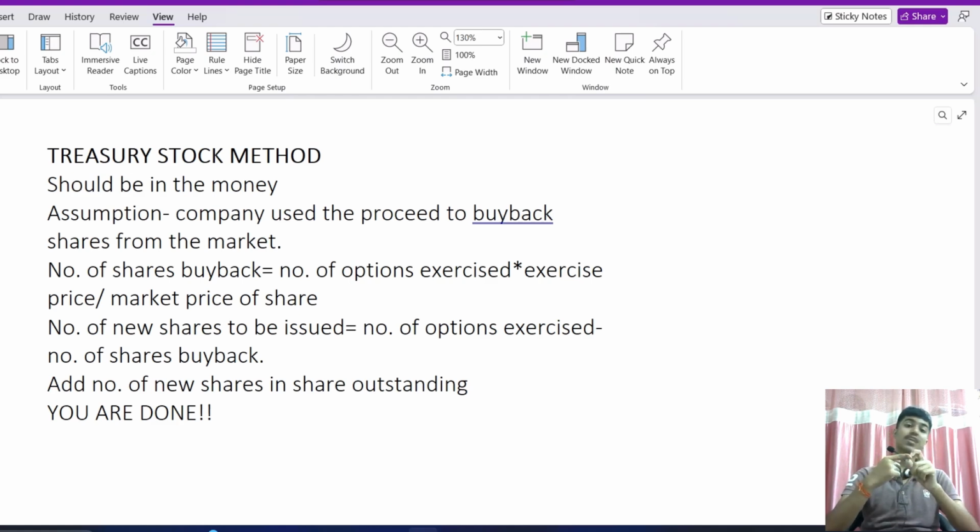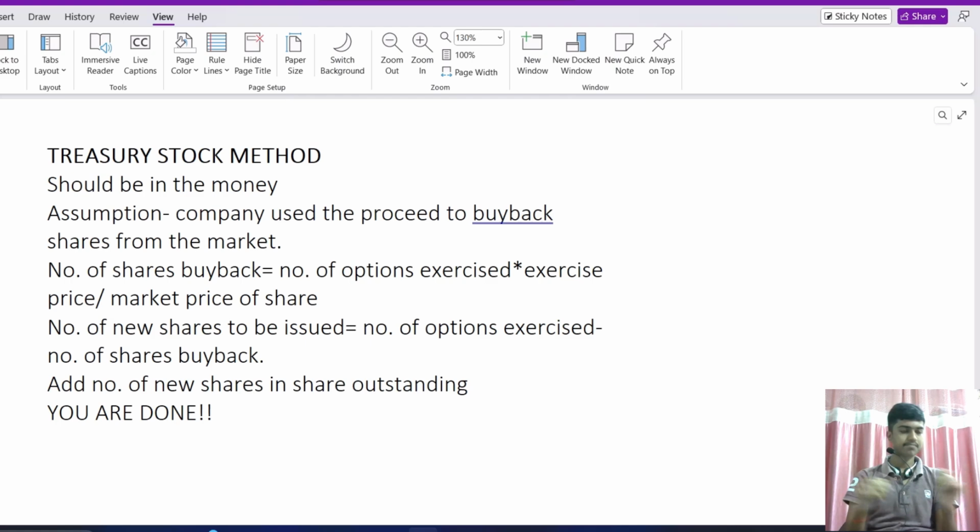How many shares can you purchase? 500 divided by 20 comes to around 25 shares. So out of 100 shares, 25 shares can be bought back from the market using the cash received from the options that are exercised.